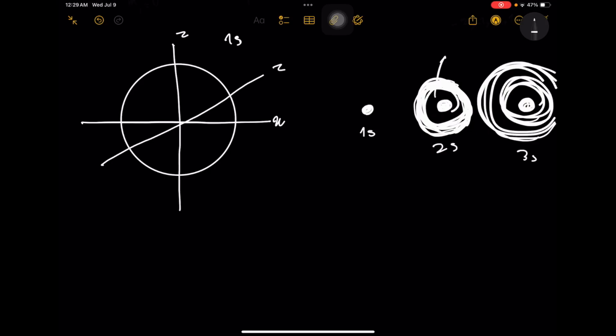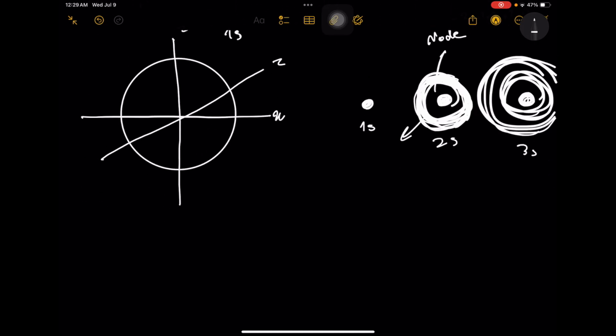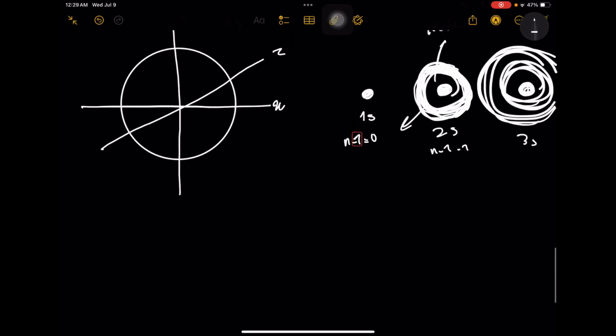So what are nodes? The colored regions show the probability of finding an electron, and these regions are called nodes because there is zero probability of finding an electron here. And notice that for 1s, n minus 1 is 0; for 2s, n minus 1 is 1, and we have only one node here; and for 3s, n minus 1 is equal to 2, and notice we have 2 nodes.